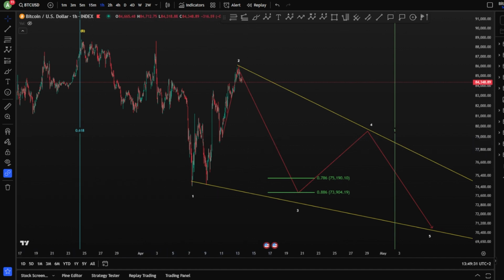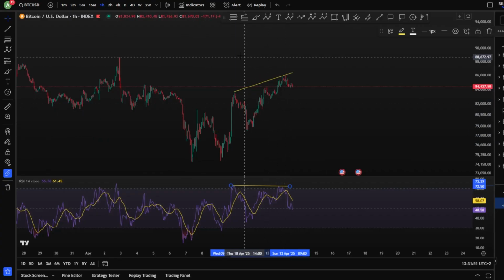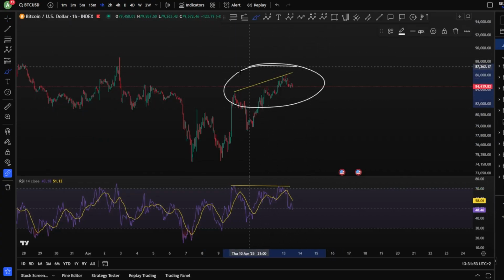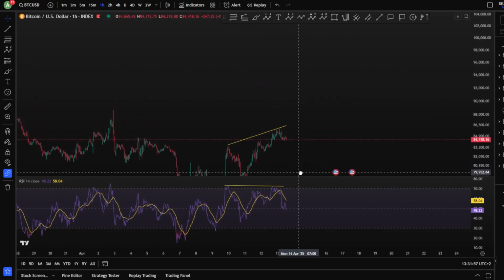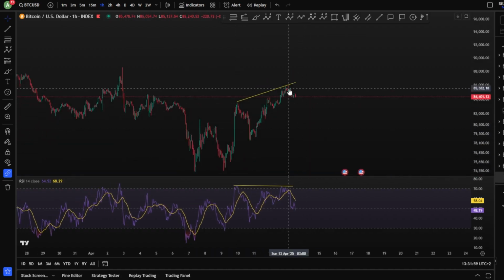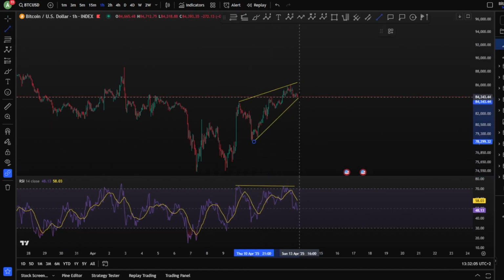So let's move on with the RSI. On the RSI, on the 1 hour chart, we can see we have a divergence from the top. It is an exhaustion of buying, of course. And here we go, we're moving a little bit toward the downside. Now, of course, we still lack any signal of bullish divergence.